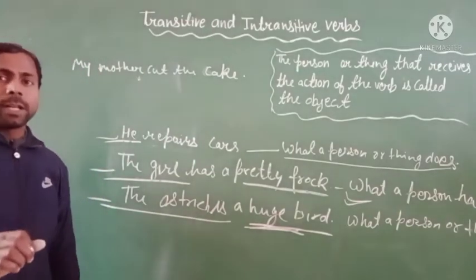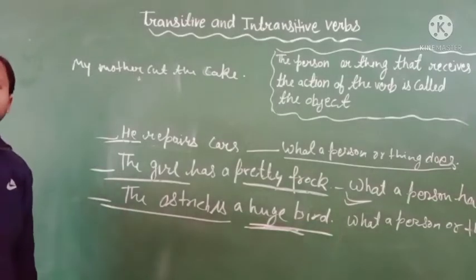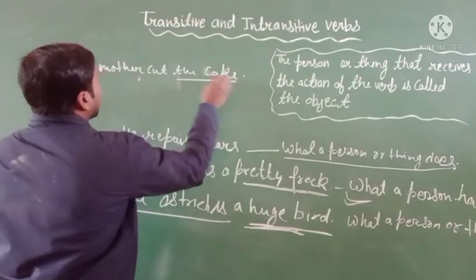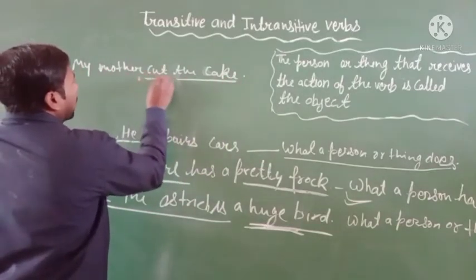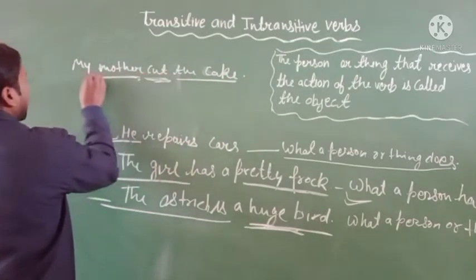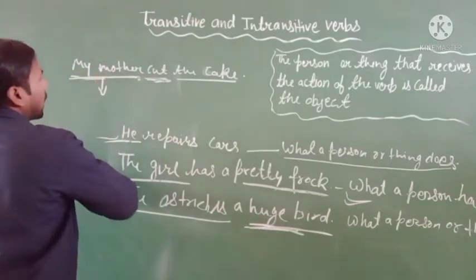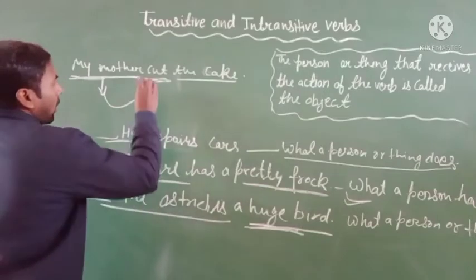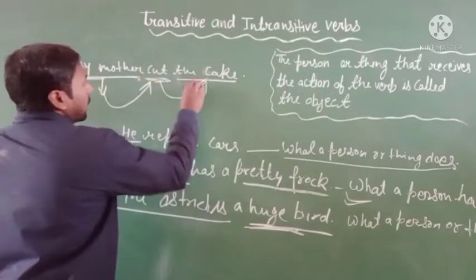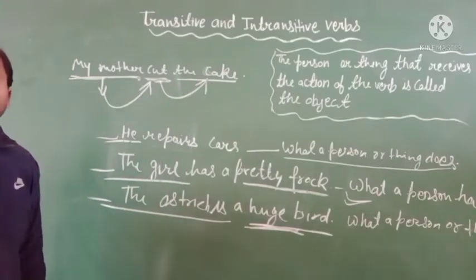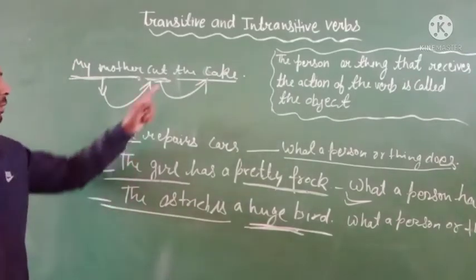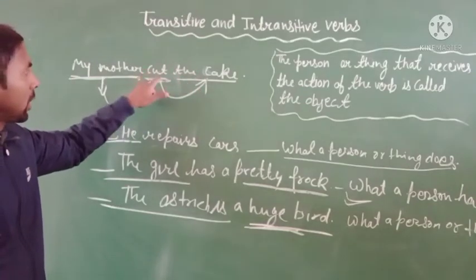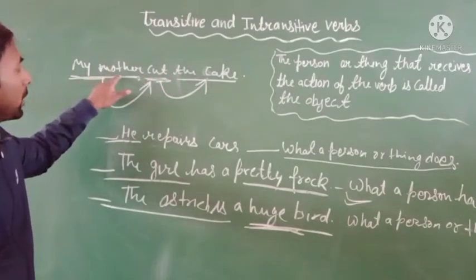In this sentence, the cake received the action of the verb. Here the subject is doing something. What is he doing? His action is cut. And what did he cut? A cake. So here the cake received the action. It means the cake was cut by my mother.